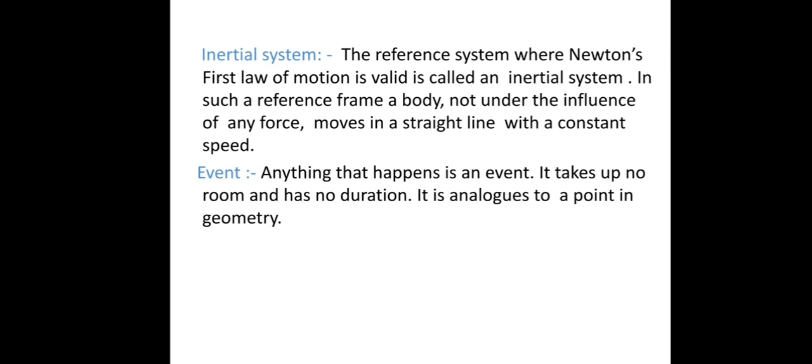Now we define what is called an event. An event is anything that is happening. Geometrically, we say that it is a point, that is, we define the particle and its position vector with respect to the coordinate system. So an event means where it is happening, and it takes up no room and has no duration.